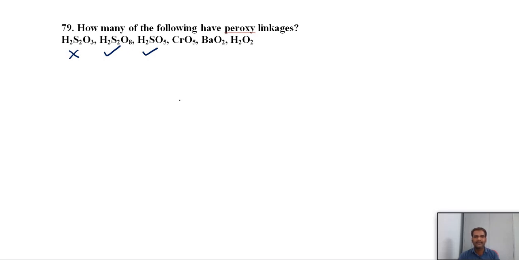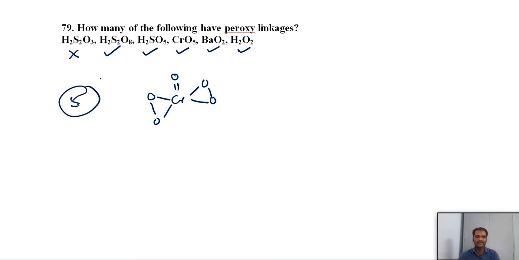And CrO5 has a butterfly structure. Here we have 4 oxygens, which means 2 peroxide linkages. Sometimes they may ask about this chromium peroxide: how many peroxide linkages are there? 2 peroxide linkages. And how many oxygens are in peroxide linkage? 4 oxygens. Barium peroxide is, anyhow, a peroxide. Hydrogen peroxide, again a peroxide. So in total 5 compounds have peroxide linkage. Except the first one, the remaining have peroxide linkage.